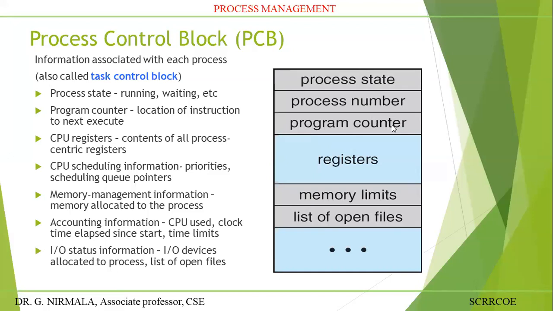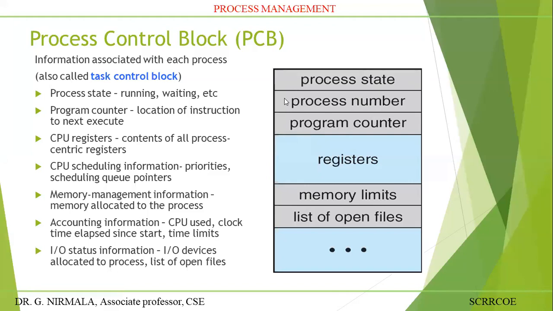System programs always have higher privilege than user programs. That is the CPU scheduling information. And there is the list of open files: how many files are opened so far, and how many are completed. The entire status information will be maintained. This is called the process control block, PCB, or TCB, task control block.